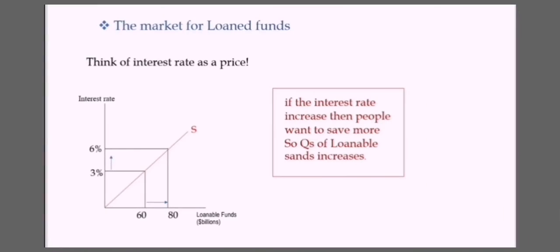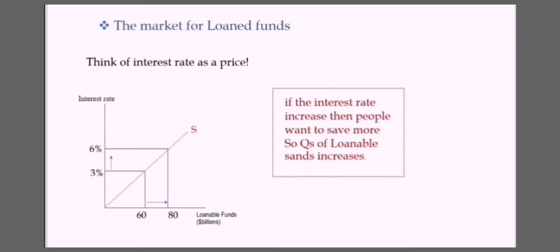Now let's see the graph for the supply curve. Think of the interest rate as a price. Here we have the interest rate, here we have loanable funds, and here we have the supply curve for loanable funds.